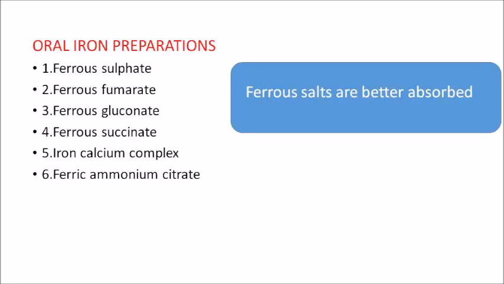Now in iron deficiency, you can supplement iron. You can give it orally or parenterally. Oral iron preparations, there are 6 preparations: ferrous sulfate, ferrous fumarate, ferrous gluconate, ferrous succinate, iron calcium complex and ferric ammonium citrate. So what did you notice from this? Most of the preparations are ferrous preparations. So ferrous salts are better absorbed. So the oral preparations all will be ferrous compounds, and you have iron calcium complex also. Then you have ferric ammonium citrate. That is one preparation with the ferric prefix.